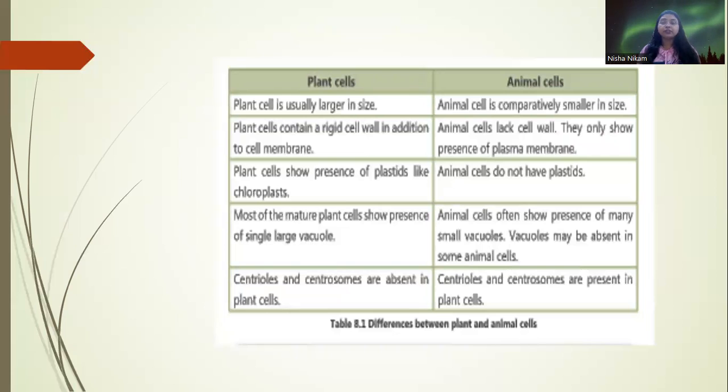Plant cells are usually larger in size, while animal cells are comparatively smaller in size. Plant cells contain a rigid cell wall in addition to the cell membrane, and animal cells lack a cell wall. They only have a plasma membrane. Plant cells show the presence of plastids and chloroplasts, while animal cells do not show plastids. Most mature plant cells show the presence of a single large vacuole, and animal cells often show the presence of many small vacuoles. Vacuoles may be absent in animal cells. Centrioles and centrosomes are absent in plant cells, and centrioles and centrosomes are present in animal cells. So this is the difference between plant and animal cells.